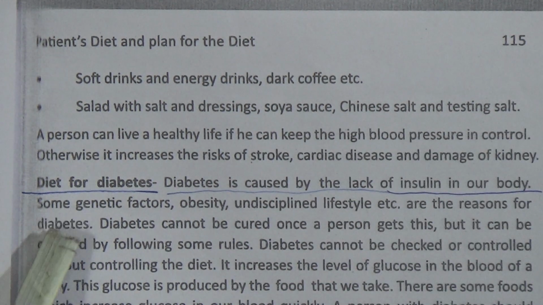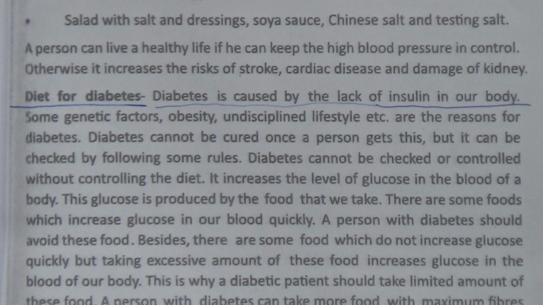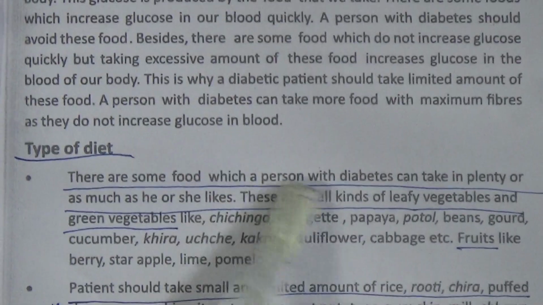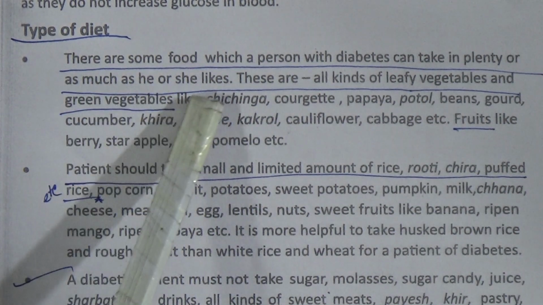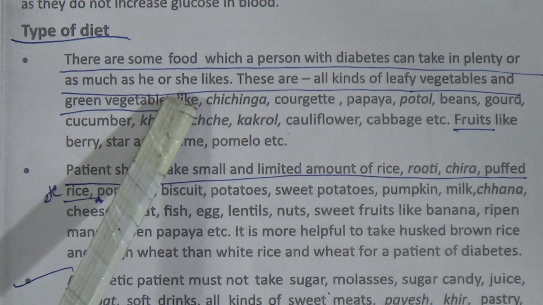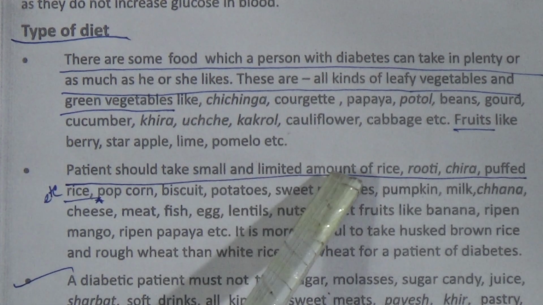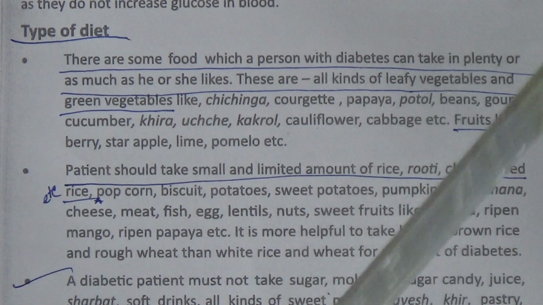Now this is diet for diabetes. Students, actually diabetes is caused by the lack of insulin in our body. So the types of diet should be different. There are some foods which a person with diabetes can take in plenty, or as much as he or she likes. These are all kinds of leafy vegetables and green vegetables. The next one is patients should take small and limited amount of rice, roti, chira, puffed rice, etc.